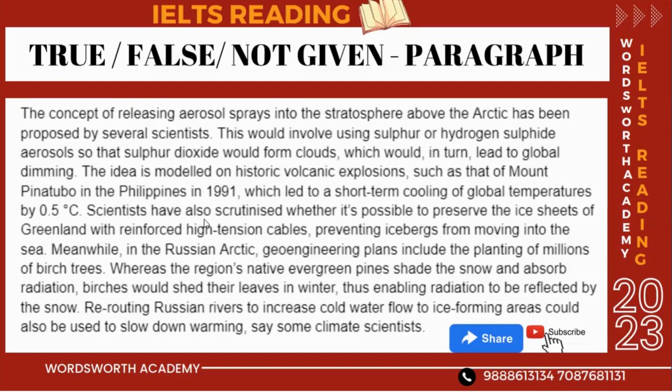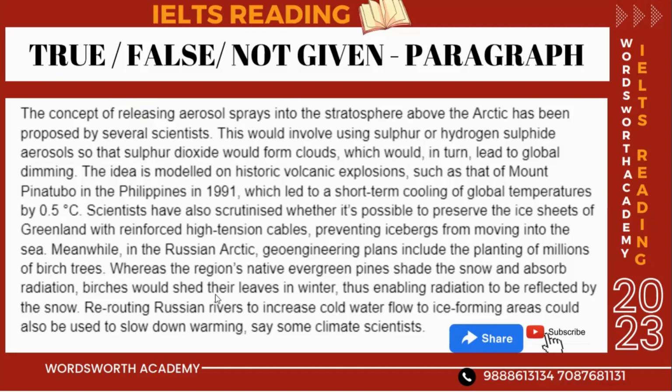Scientists have also scrutinized whether it is possible to preserve the ice sheets of Greenland with reinforced high-tension cables, preventing icebergs from moving into the sea. Meanwhile, in the Russian Arctic, geoengineering plans include the planting of millions of birch trees, whereas the region's native evergreen pines shade the snow and absorb radiation.